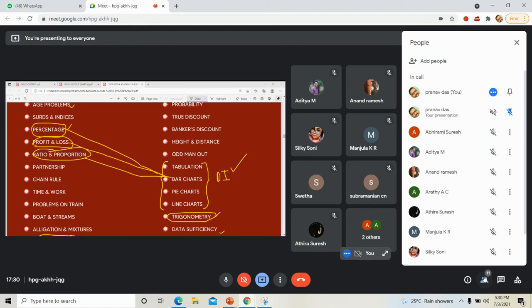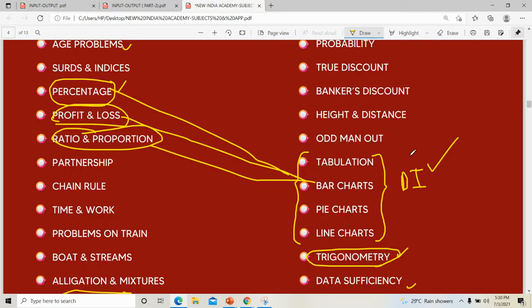So it is interrelated. That's what I was trying to say. We need to study those concepts in order to solve DI very easily and in short time. We will study percentage, profit and loss, ratio and proportion in detail. After that, you will take very short time in solving DI. I just started with DI to make you understand the importance of these things.